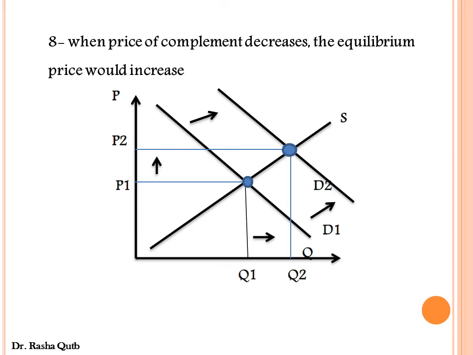This is shown graphically by shifting the whole demand curve from D1 to D2, rightward shift or upward shift. This causes the equilibrium price to increase from P1 to P2 and the equilibrium quantity to increase from Q1 to Q2. That's why this sentence is true.